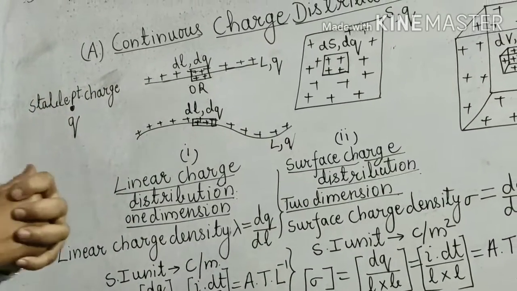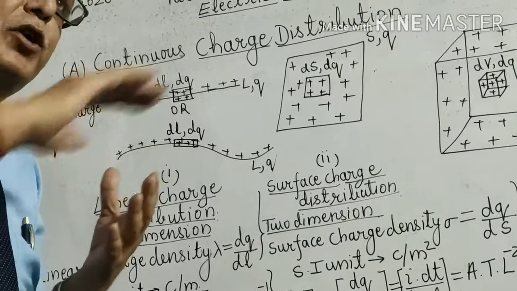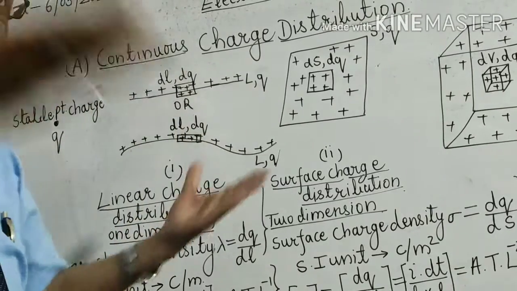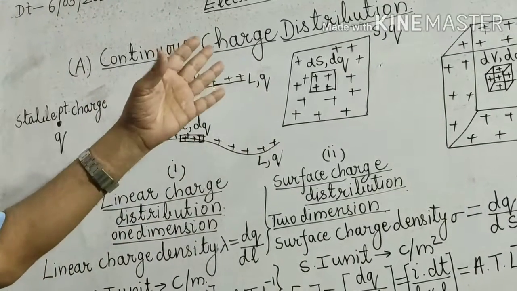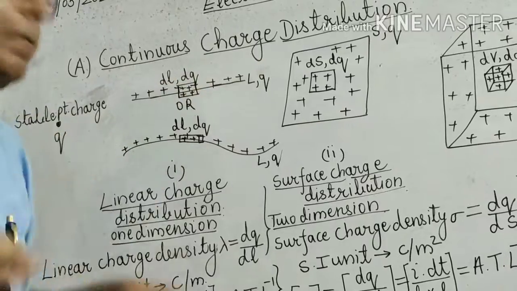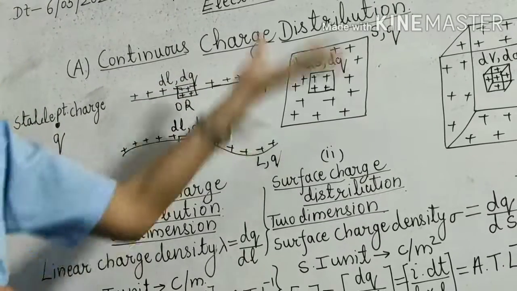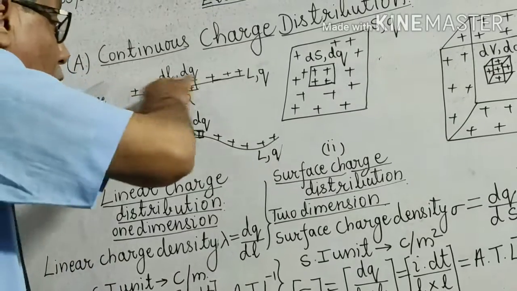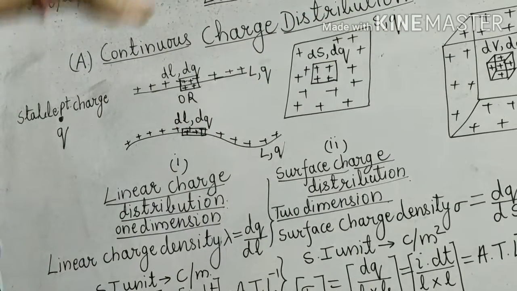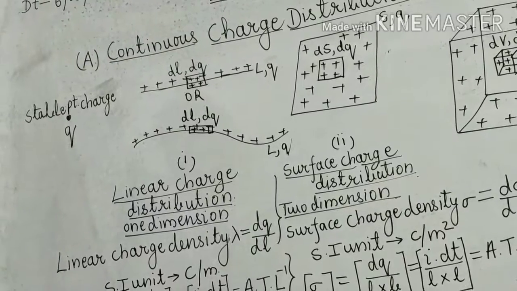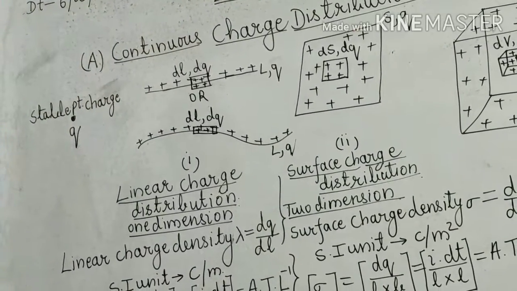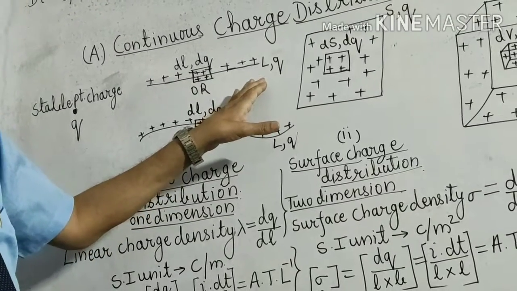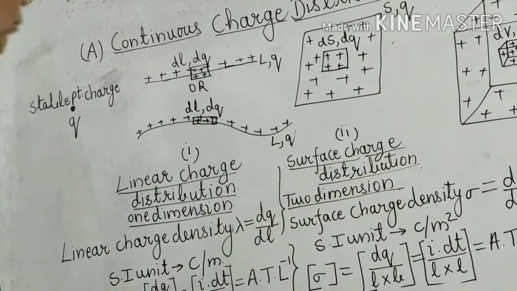Now, if the charge is distributed continuously, suppose an infinitely long wire is there, whether that wire is straight or curved, and it is charged, then that charge is uniformly distributed over its length, whether it is a straight conductor or a curved conductor.